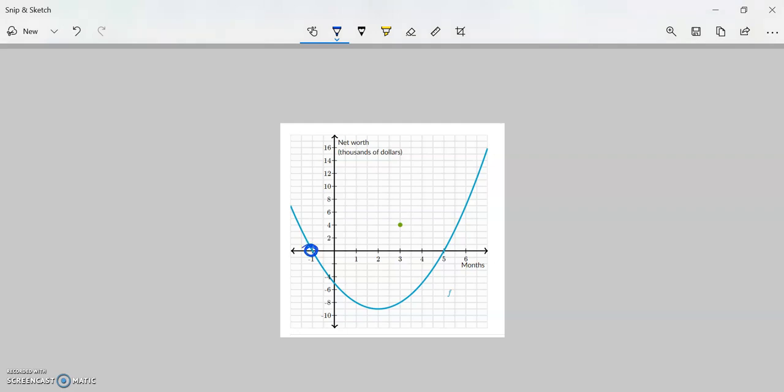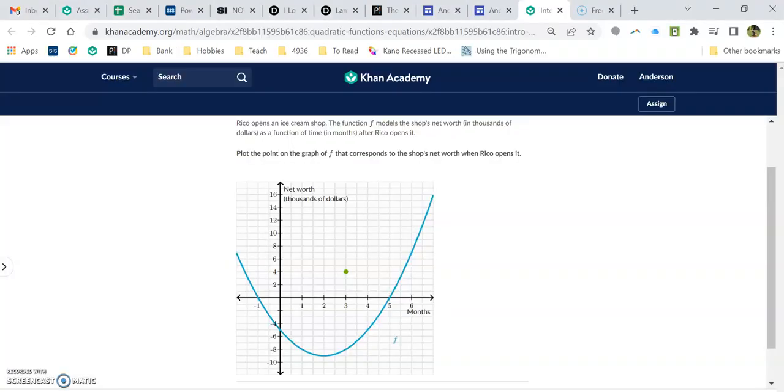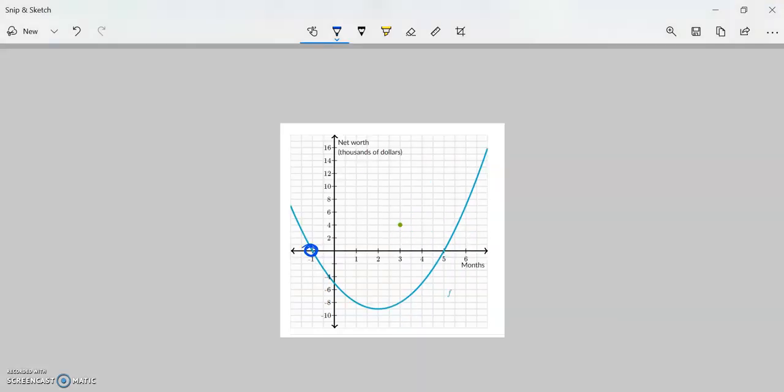This is when Rico opens it. Let's look at it real fast. Net worth in thousands of dollars, time after Rico opens it. Okay, so actually, it's not when he opens it. This is when he opens it, right here. However, before he opens his shop, which looks like it's 1 month prior, that's a 1, he has to spend some money to get it to open up. So it looks like he spent $5,000. He's negative $5,000 net worth in his ice cream shop.